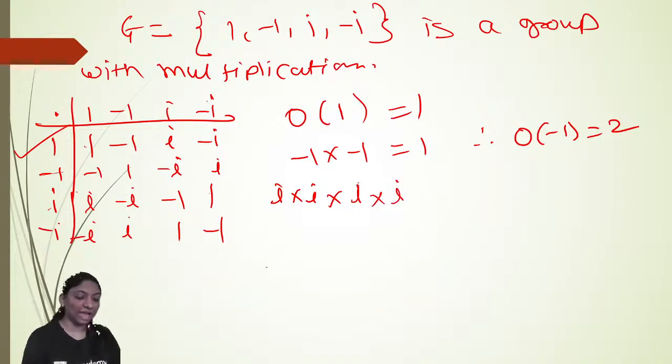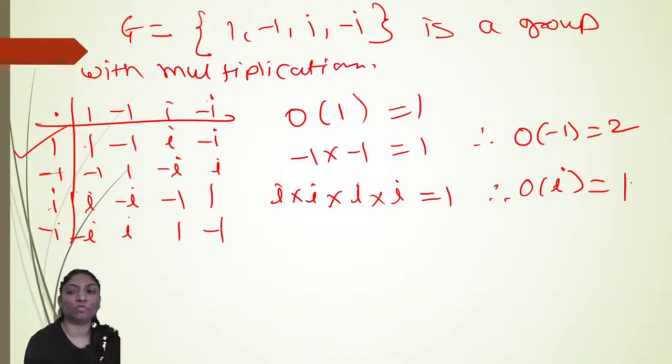I have to multiply that element with itself to get the identity element. So how many times? Four times. Multiply i with i four times to get 1. i square is minus 1, i square is minus 1, and minus 1 into minus 1 is plus 1. Therefore, the order of i is equal to 4.